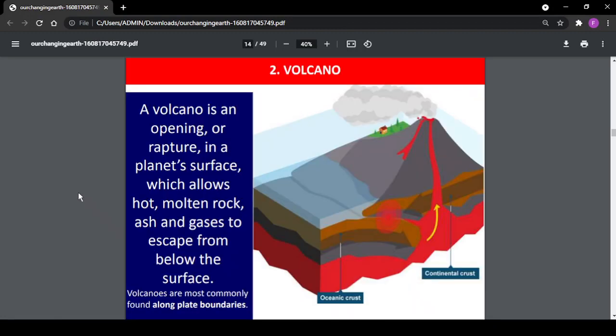Volcanoes. Now, what are volcanoes? A volcano is an opening or a rupture in a plate's surface which allows hot molten rocks, ash, and gases to escape from below the surface. Volcanoes are most commonly found along plate boundaries.